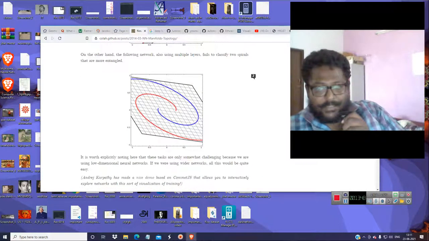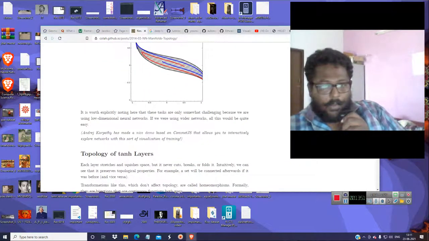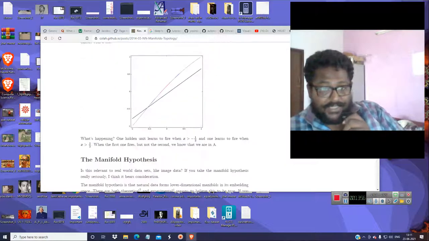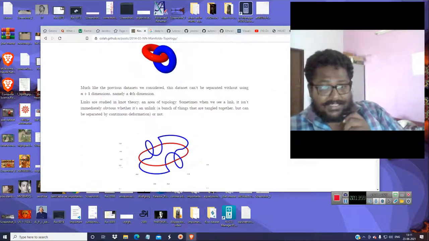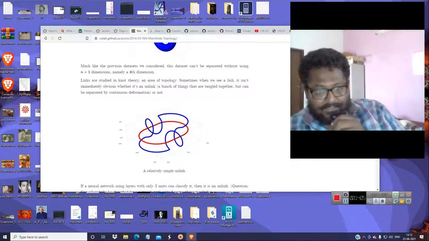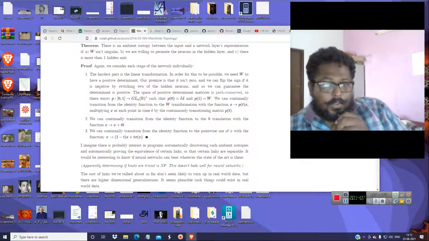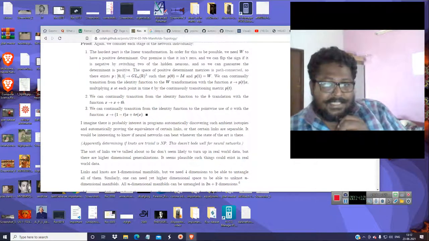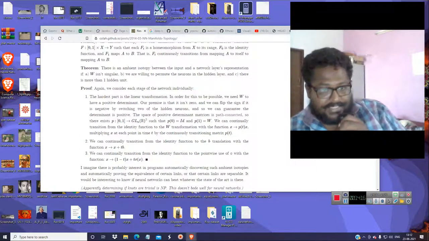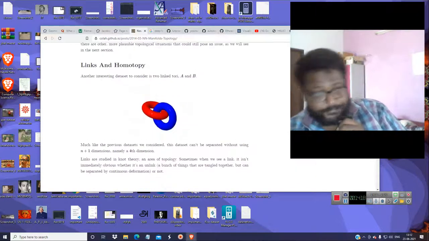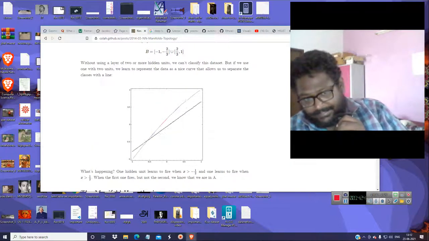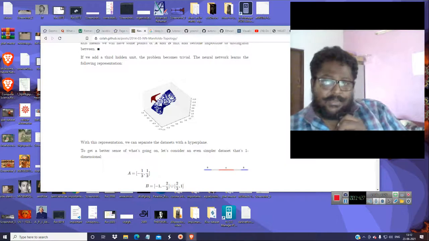You want to separate these two curves, but this red and blue curve could not be separated. This is called homotopy theory. It is a very strange theory: you have two rings like this, and they are separated into different pieces in this manner. There is this GL to the power n, something like Galois fields, I think. I don't know whether it is Galois fields or something else. It is really very advanced. So this is how the red and blue curves are separated.